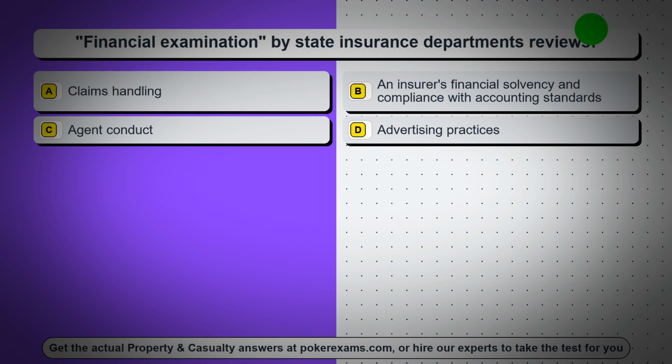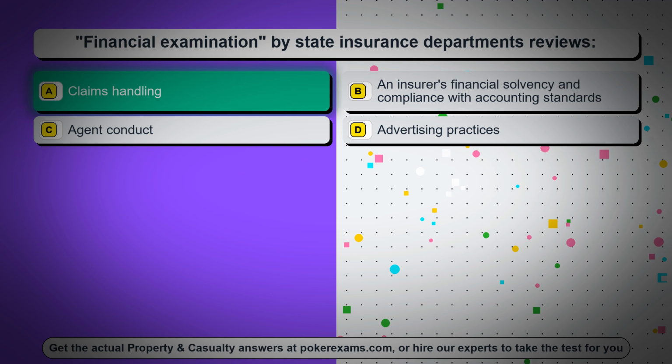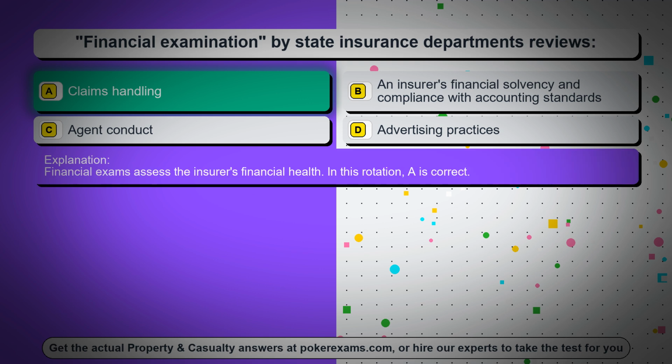Question 54. Financial examination by state insurance departments reviews. Option A, claims handling. Option B, an insurer's financial solvency and compliance with accounting standards. Option C, agent conduct. Option D, advertising practices. The correct answer is option A, claims handling. Financial exams assess the insurer's financial health. In this rotation, A is correct.